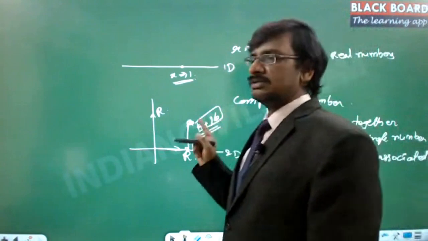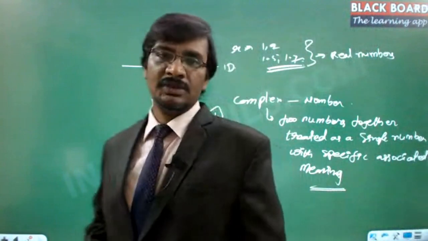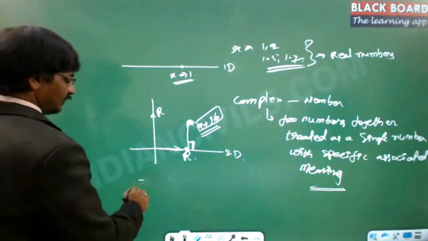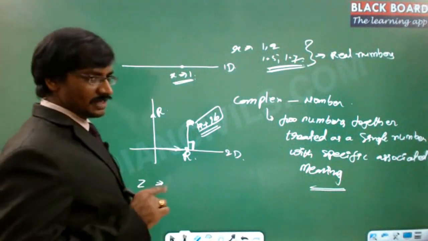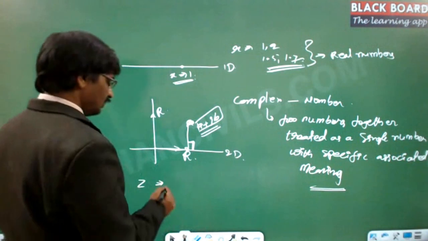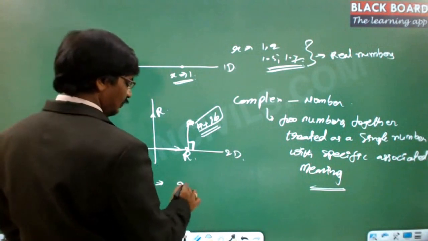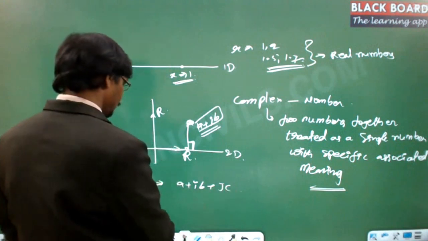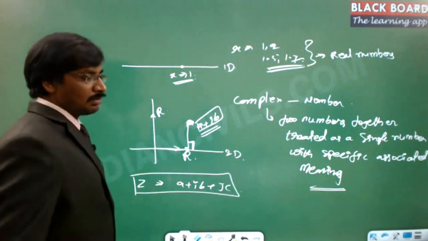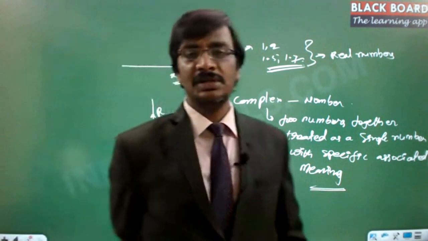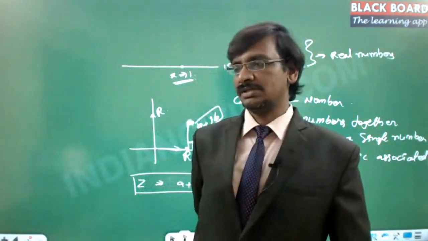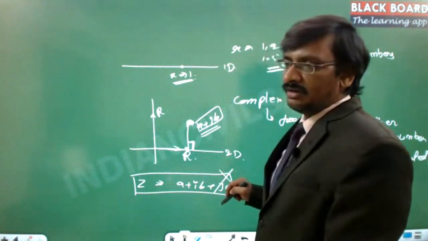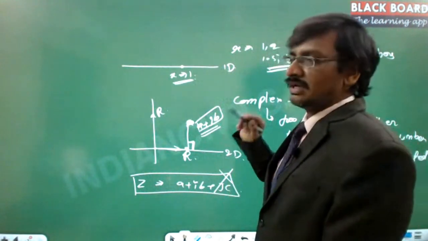Now the same point, if you represent it in space, then that is a more complicated number, we can say. That is z, if it is represented with a plus ib plus jc. Then this is a more complicated number which can be represented as a single point in space. But this level of understanding or complexity is not required, but this is required.